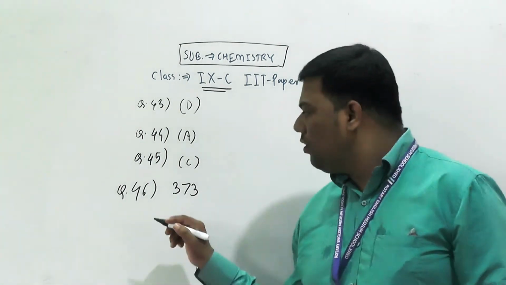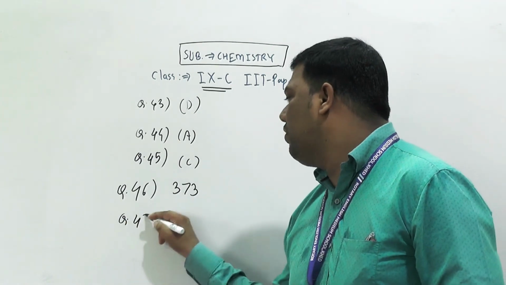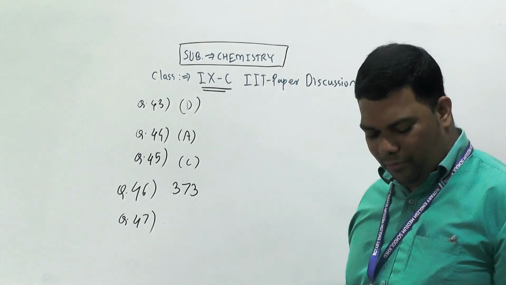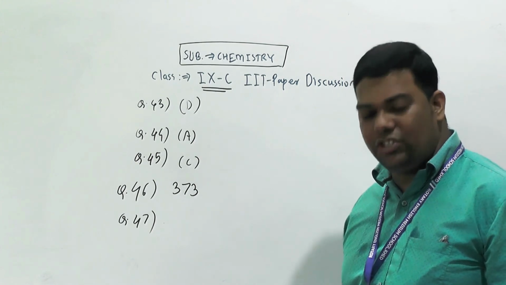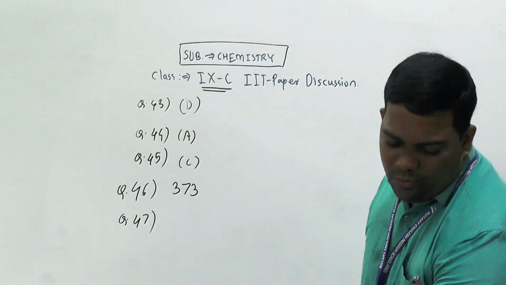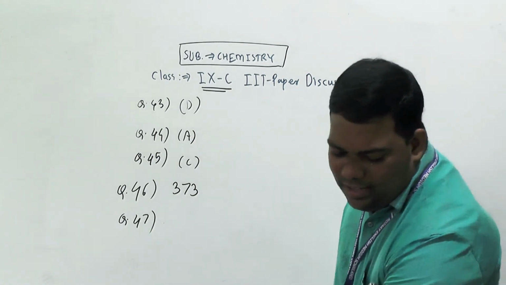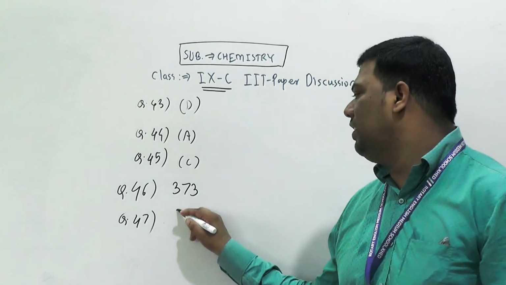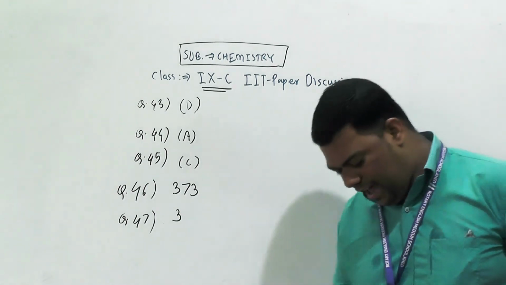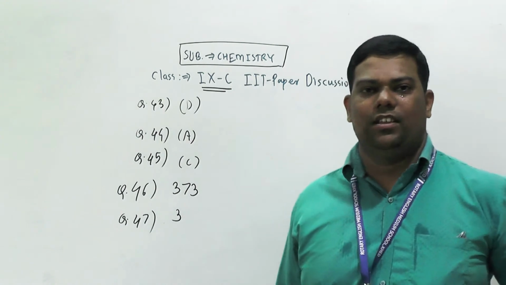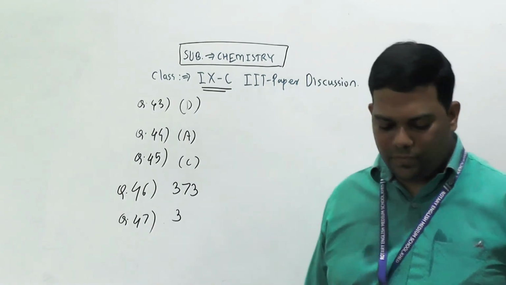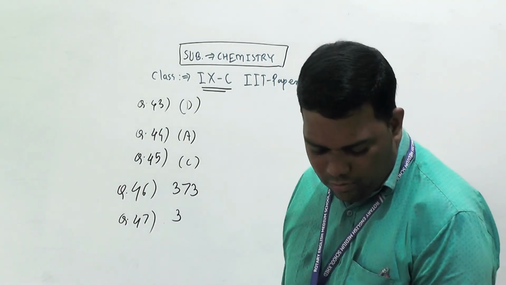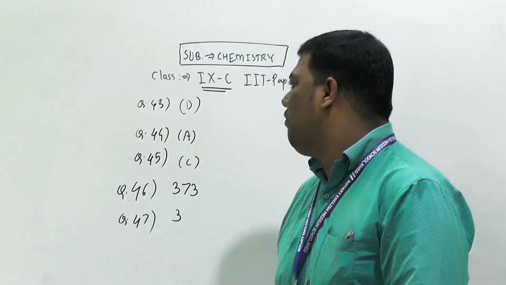Now see here, question number 47. In question number 47, what? How many classical states of matter? How many classical states of matter, beta? Yes, only 3. Solid, liquid and gaseous. Understood this thing? Okay, now we will move towards next question number 48.